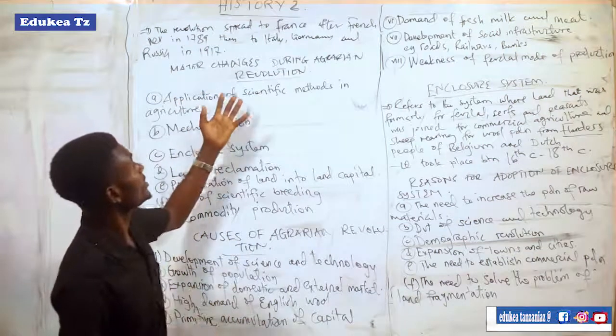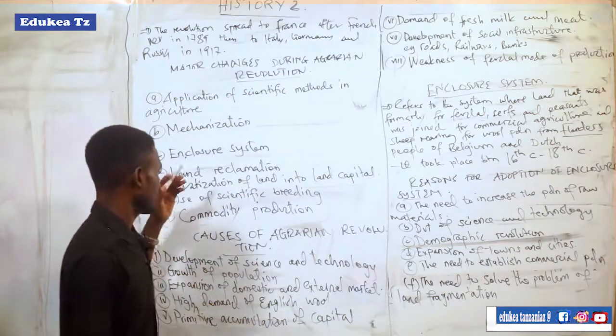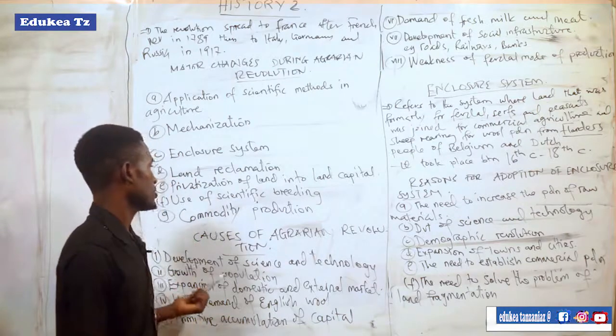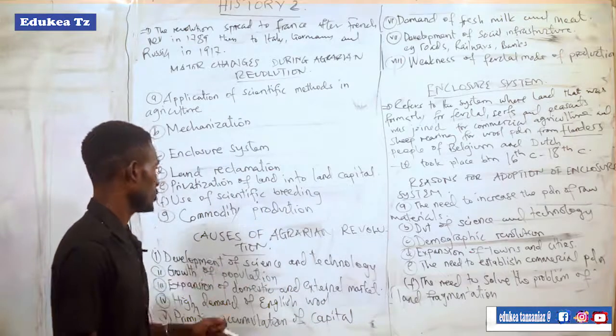After looking into the major changes during the agrarian revolution, let us see the causes of the agrarian revolution in Europe.